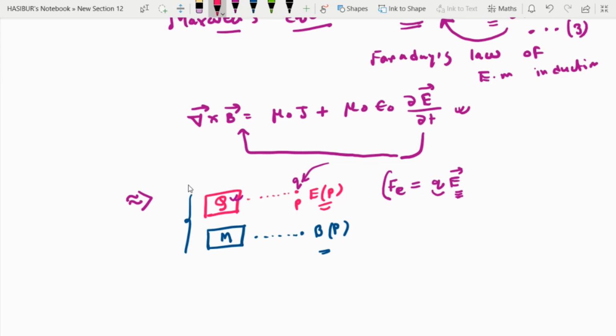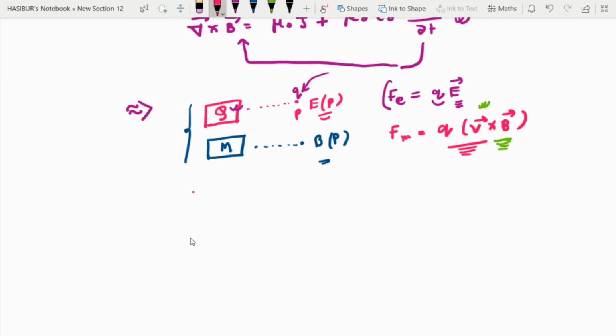Now there is a magnetic force that is called F m, that is q v cross B. So this is the Lorentz force. The criteria to experience Lorentz force is that the particle should have some velocity v, and this component v cross B shouldn't be zero. Now you can consider electromagnetic wave as a stream of photons.